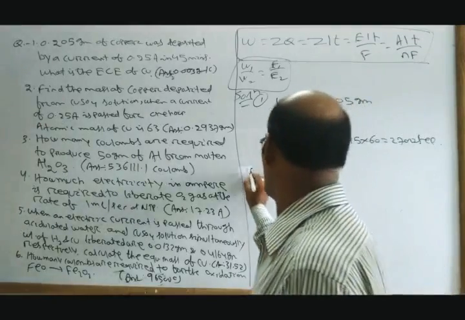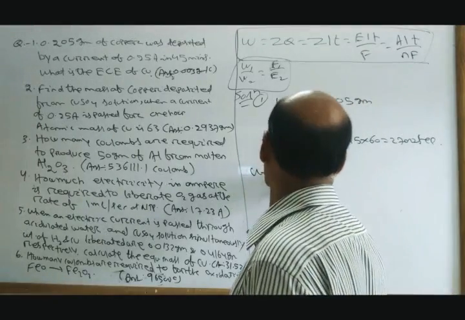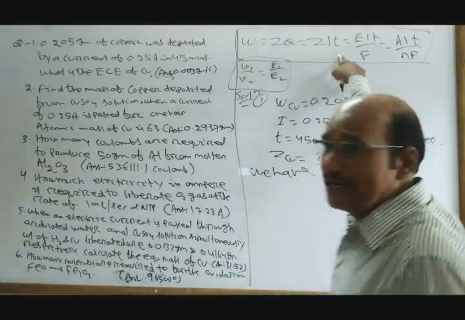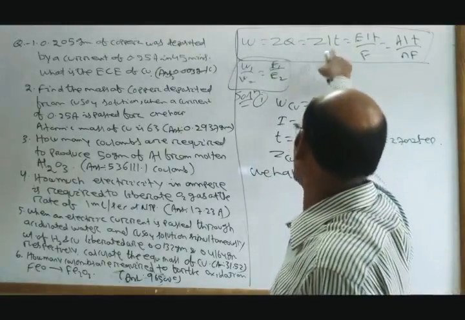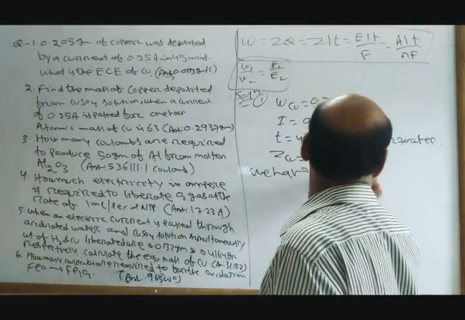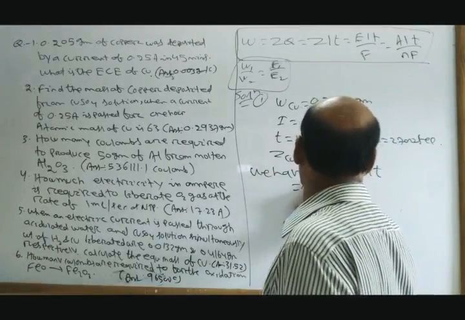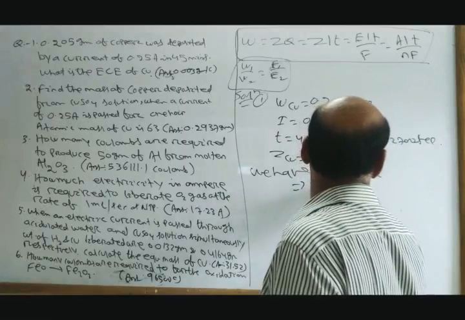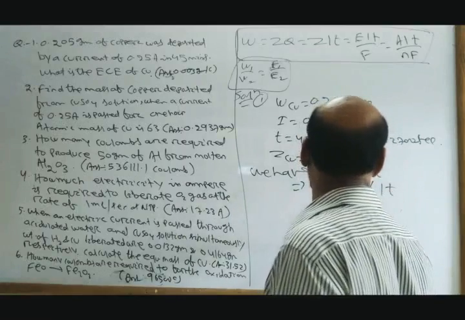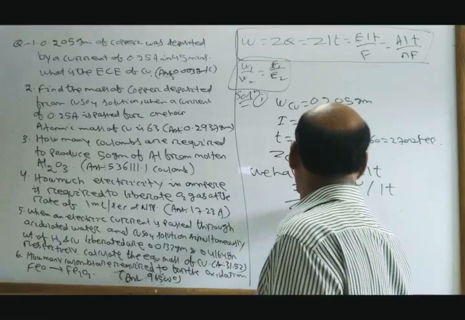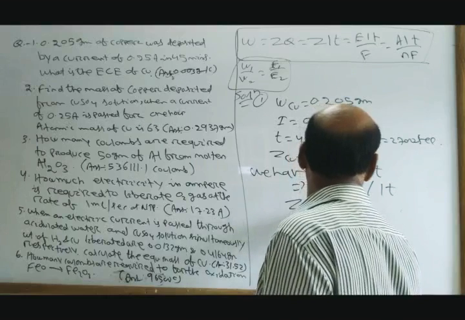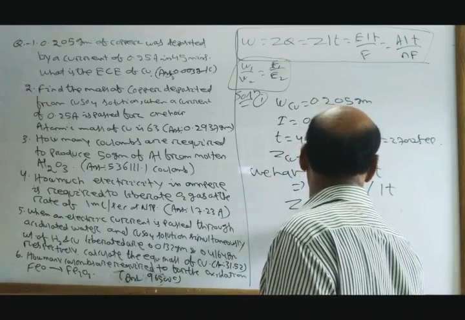We know W equals ZIT, so Z equals W by IT. That is, Z of copper is equal to W of copper divided by I into T.